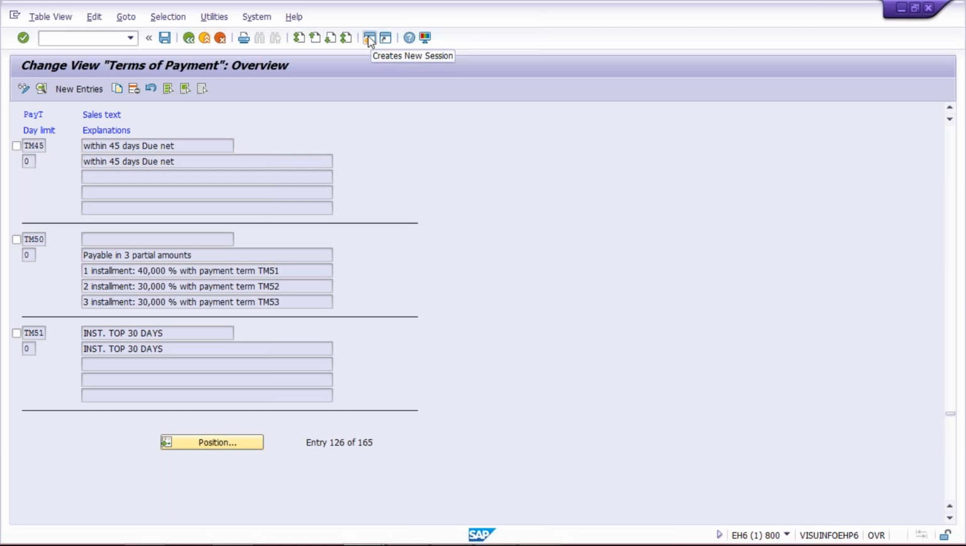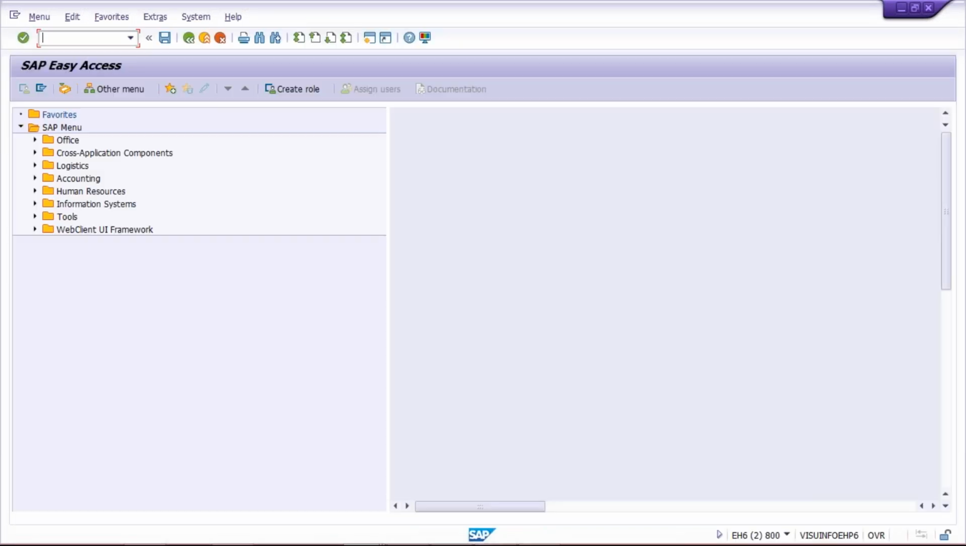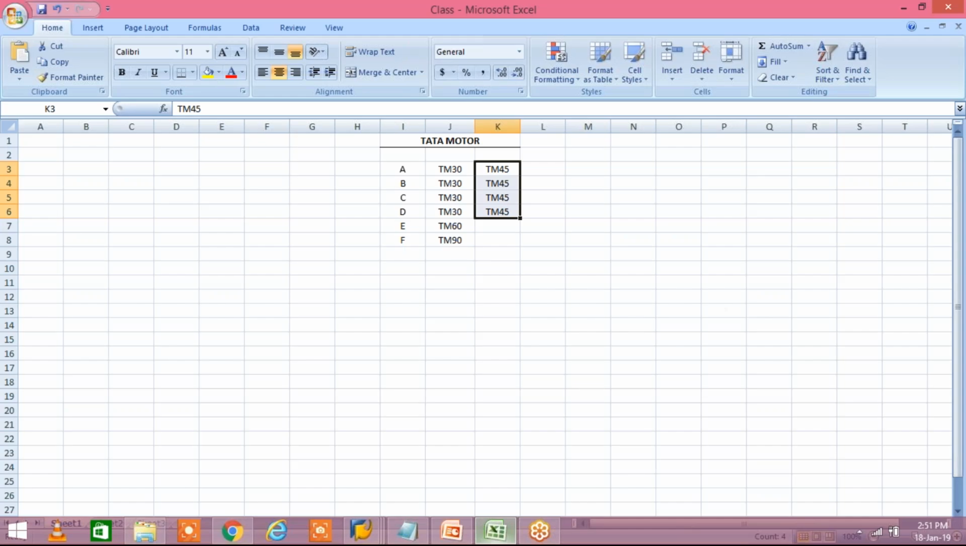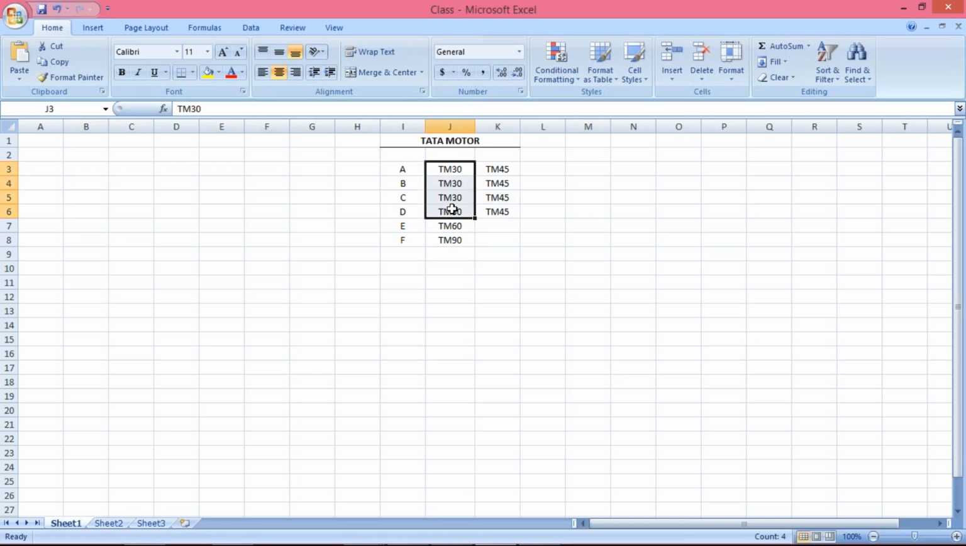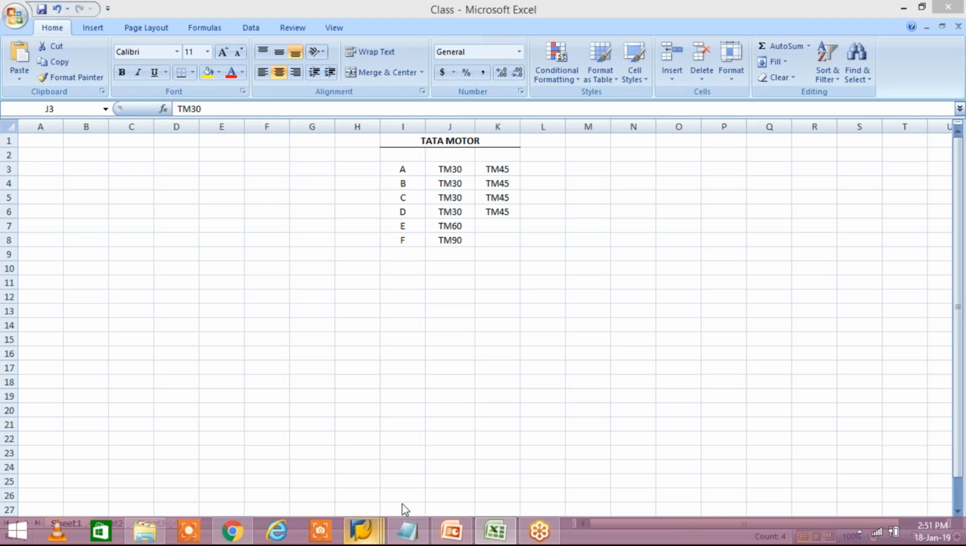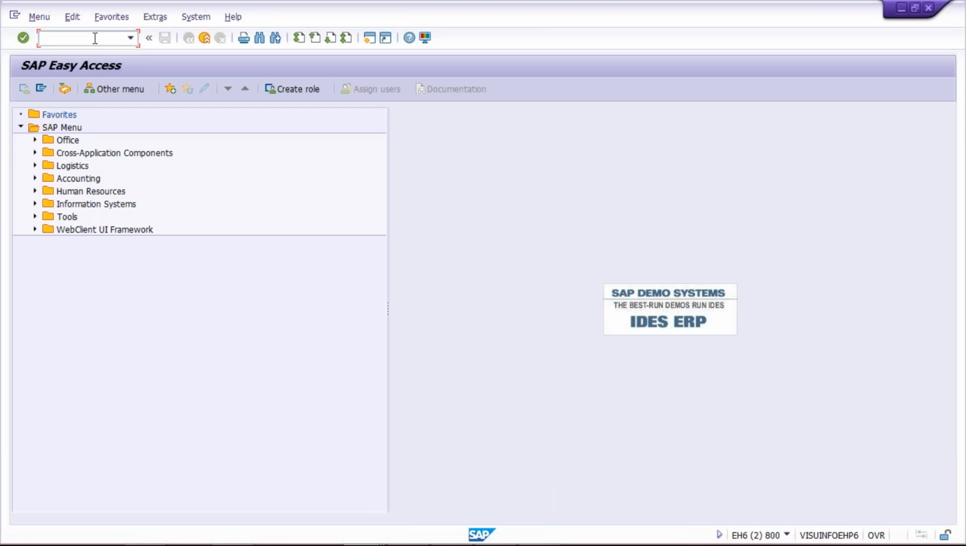Now here, the first thing is how many vendors are using this TM30 payment terms, how will you come to know. Let's suppose the client has raised a requirement, but they have not given the list of vendors, how many vendors are going to use or are using this terms of payment. In that case, it's pretty simple. Instead of asking for the data from the client, we can check from our side itself. So how are we going to check?